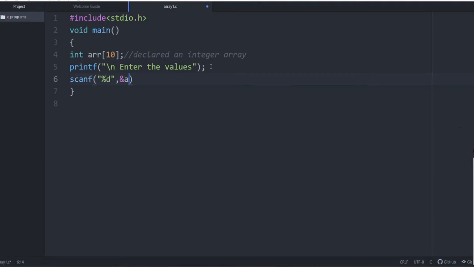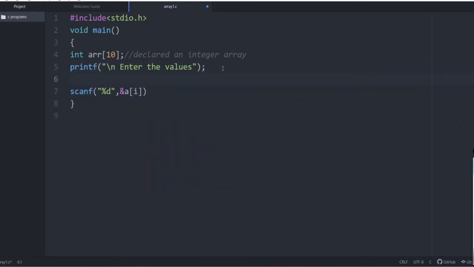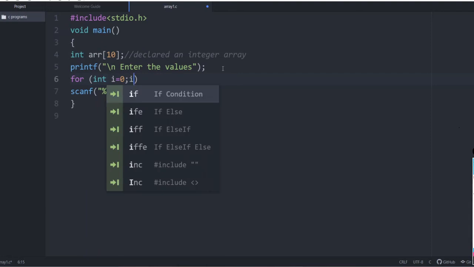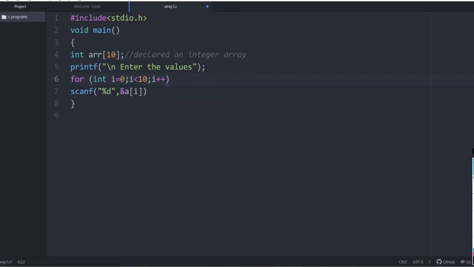But here you need the values from a[0] to a[9]. So what you have to do is you give a[i] like that. So I should vary from values 0 to 9. So for int i equals 0, i less than 10, i plus plus. Okay, so i less than 10, that's the condition. So 0 to 9, i plus plus, scanf, %d and a[i]. So now the user can enter the 10 values.